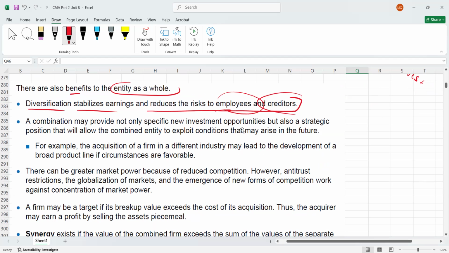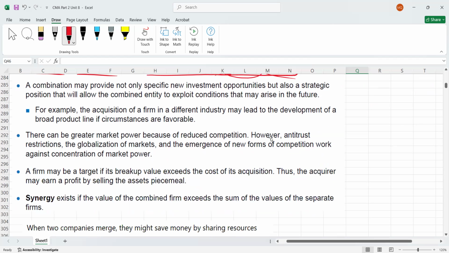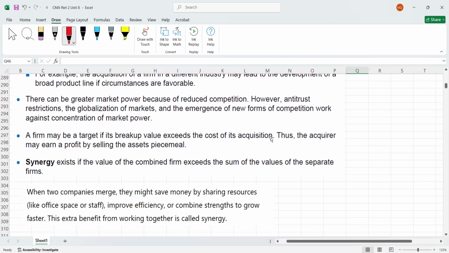Now guys, here, let me explain the main point. This is the main point here, guys. Sometimes, please remember, this is also an important point. Let me explain this with the help of examples, because we are discussing benefits, right? So this point I'm going to explain here. For example, A is going to merge with B, or A is going to absorb B. And now I'm going to explain what A's intention is.